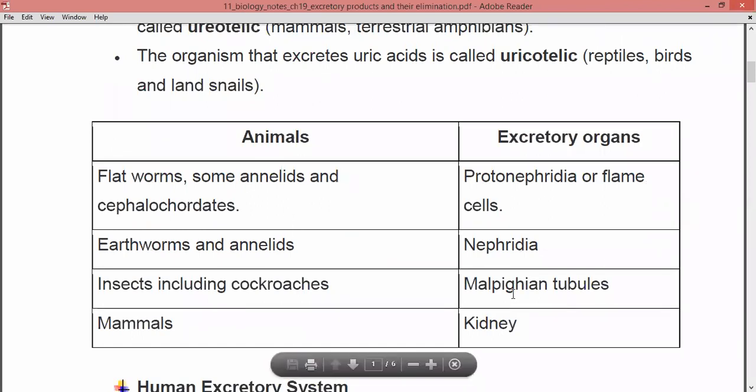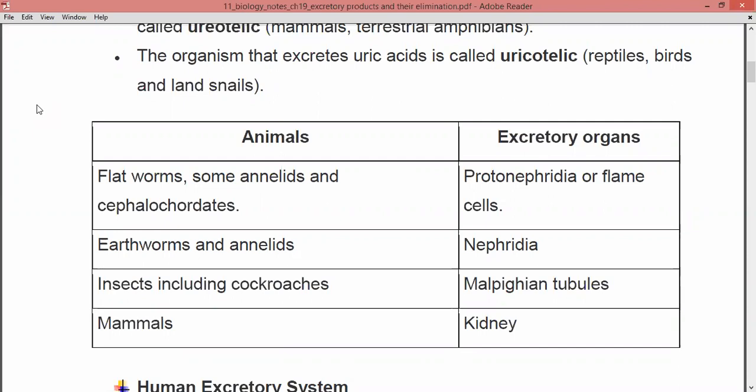Now this is the table showing the animals and their several different excretory organs. Flatworms, as well as some annelids and cephalochordates, possess protonephridia, sometimes called flame cells, as the excretory organs, and these excretory organs perform the process of excretion.